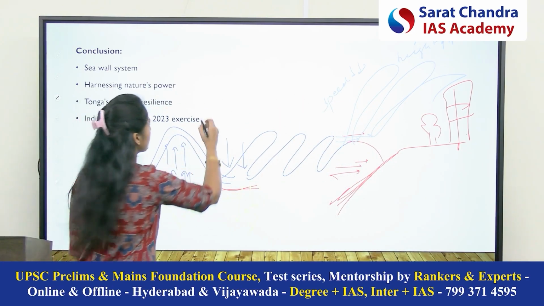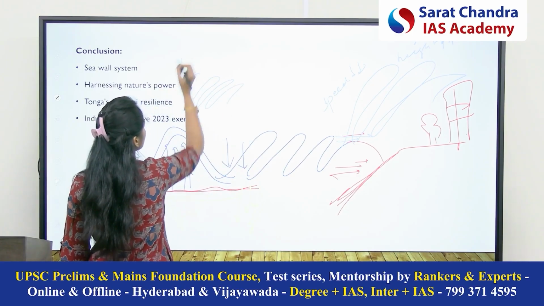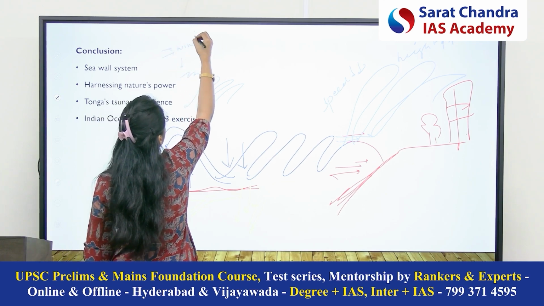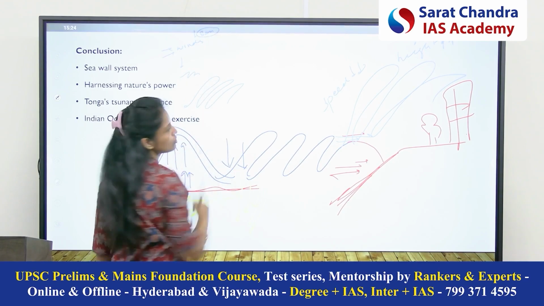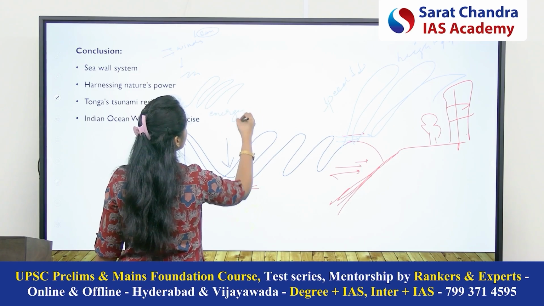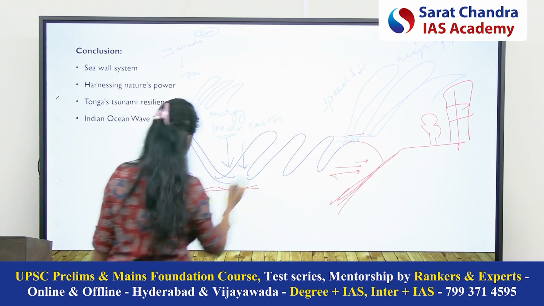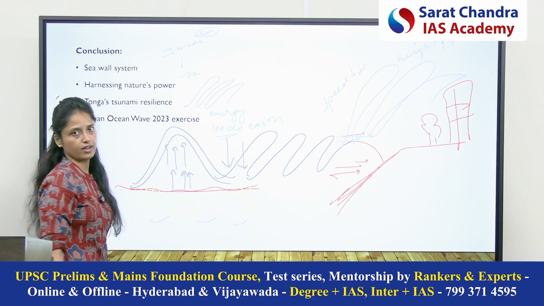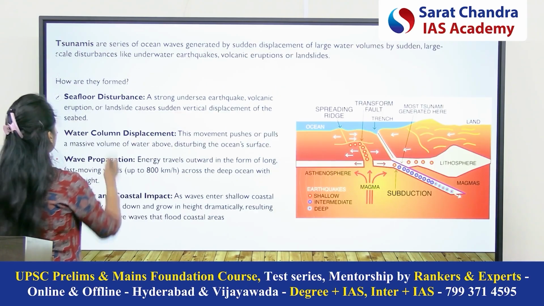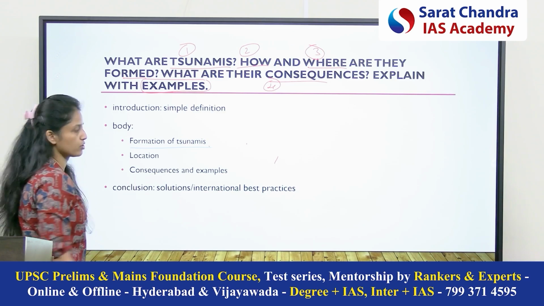Now, there is a difference between tsunami and simple sea waves. What is the difference? For simple sea waves, the primary carrier are your winds. And for winds, the primary reason responsible is the energy of sun. But for the tsunamis, the primary reason is the energy which it is receiving from inside the earth. The energy can be because of any of these. Understood? So, we have discussed how tsunamis are formed. Okay, this is done. Now, we have to discuss the location of tsunamis.